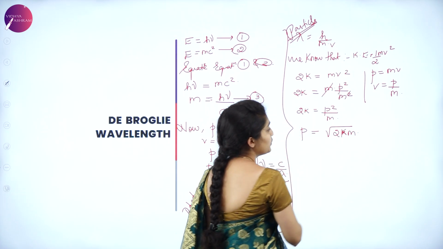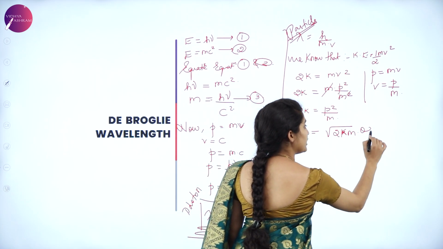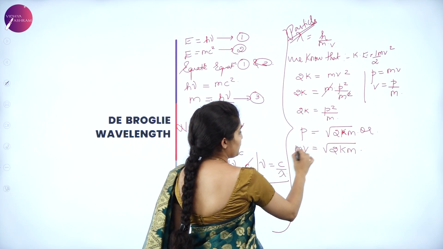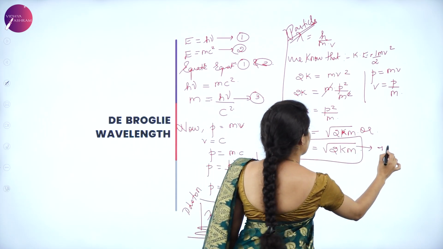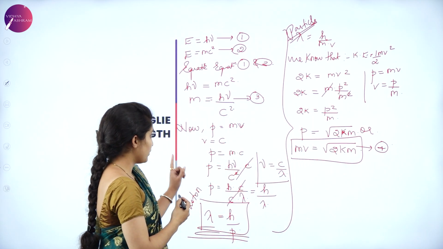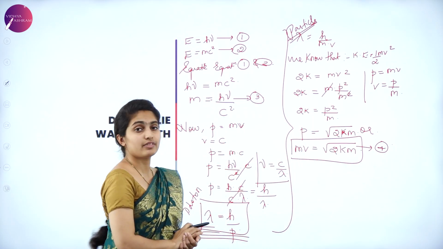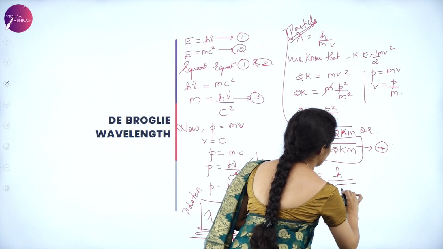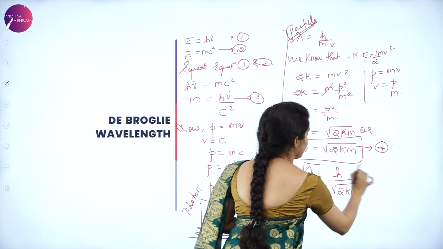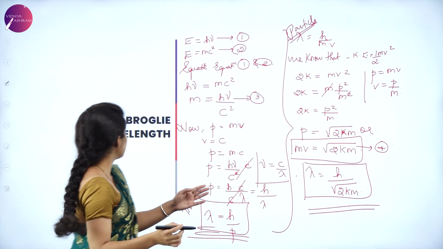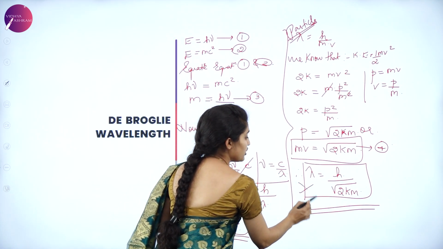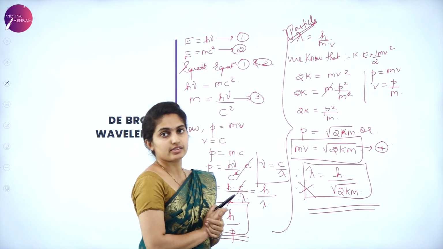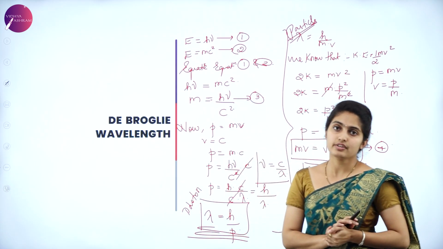We can even write mv is equal to root of 2km. So you can substitute this, call this equation 4. In case of your particle, lambda is equal to h divided by mv. Therefore, lambda is equal to h divided by root of 2km will be your answer. That is the de Broglie wavelength. The equation for de Broglie wavelength is this one. So you will have to do these many steps if they ask you to derive the equation for de Broglie wavelength.